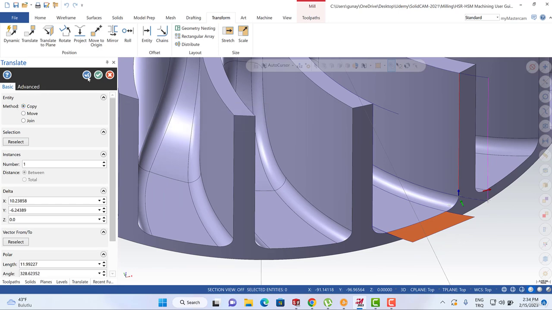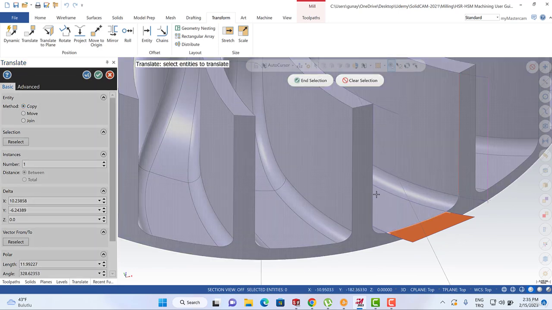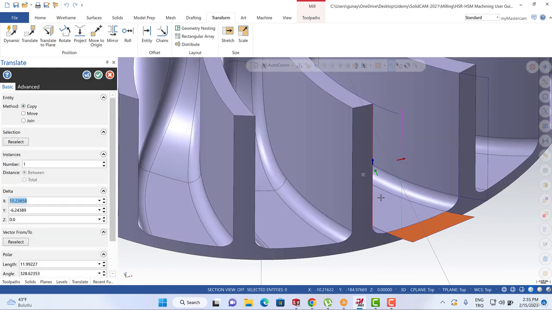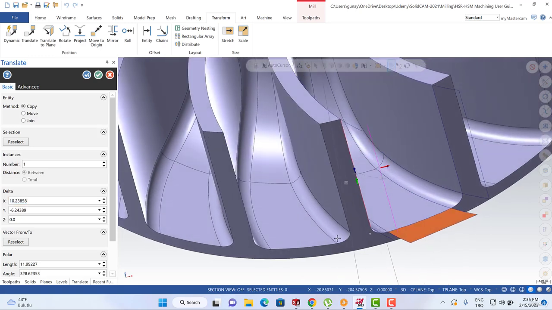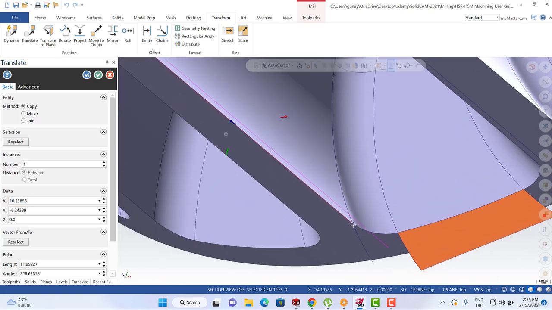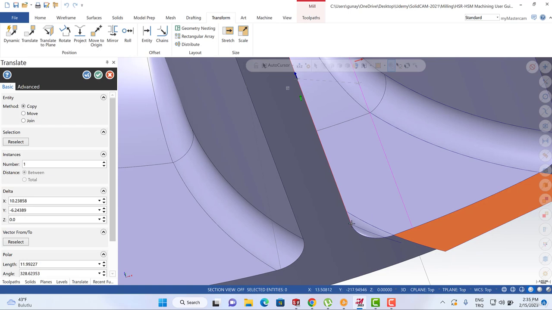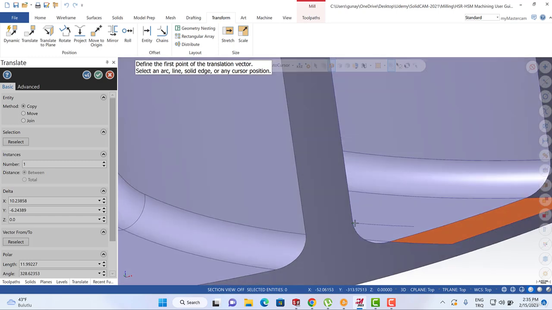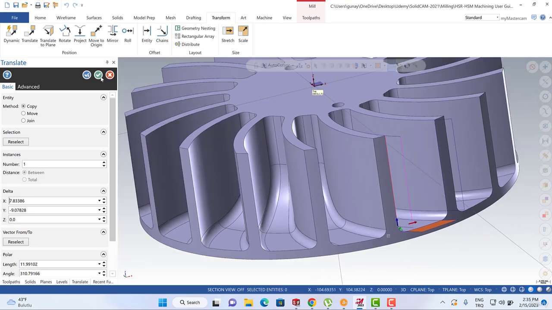We can select the copy options and hit that button, and then we can also select this one, and then I also start from to point options. We can start from here to here. Okay,